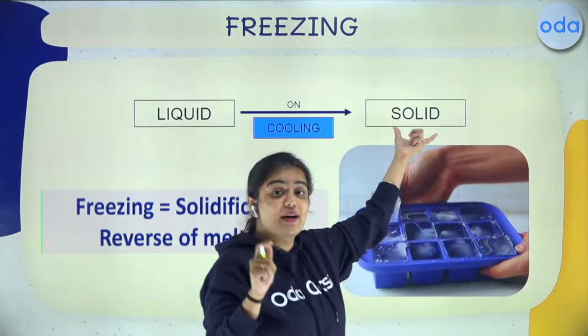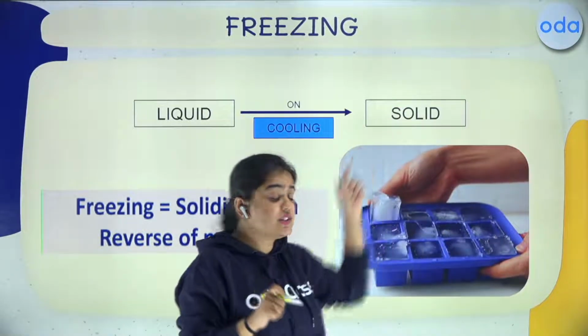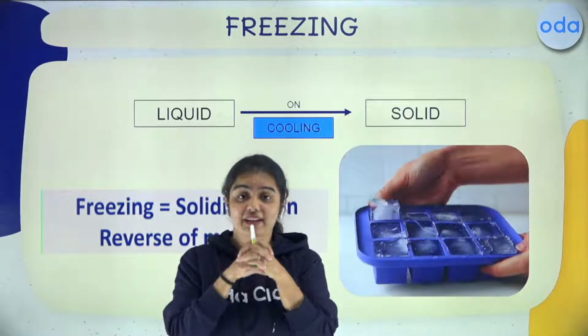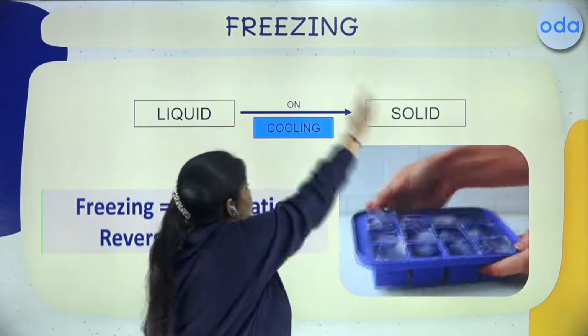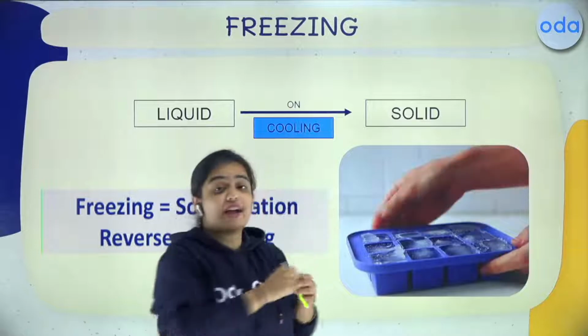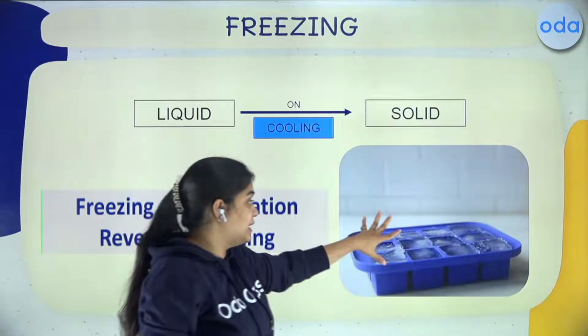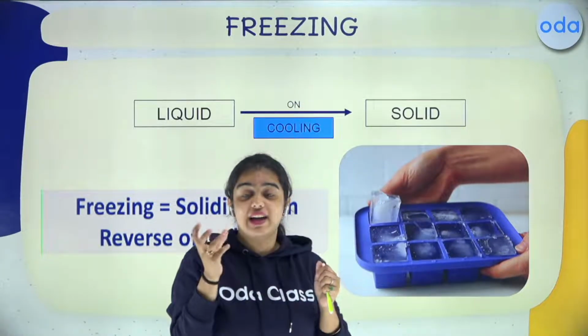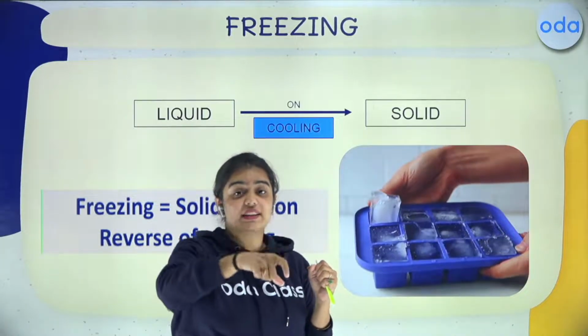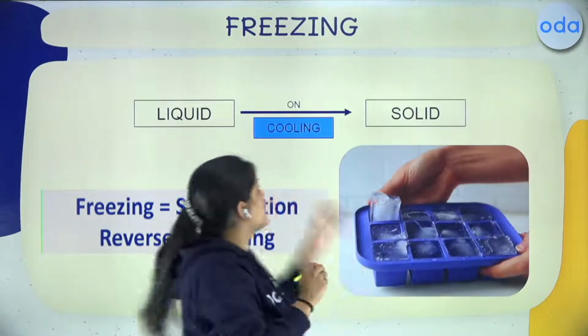So your ice is the example of solid, right, students? Because molecules are completely packed in it. So when I say liquid to solid on cooling, that becomes your freezing. And the example is what? The example is the ice, which you put the water in the tray and get converted into ice. So that becomes your freezing.